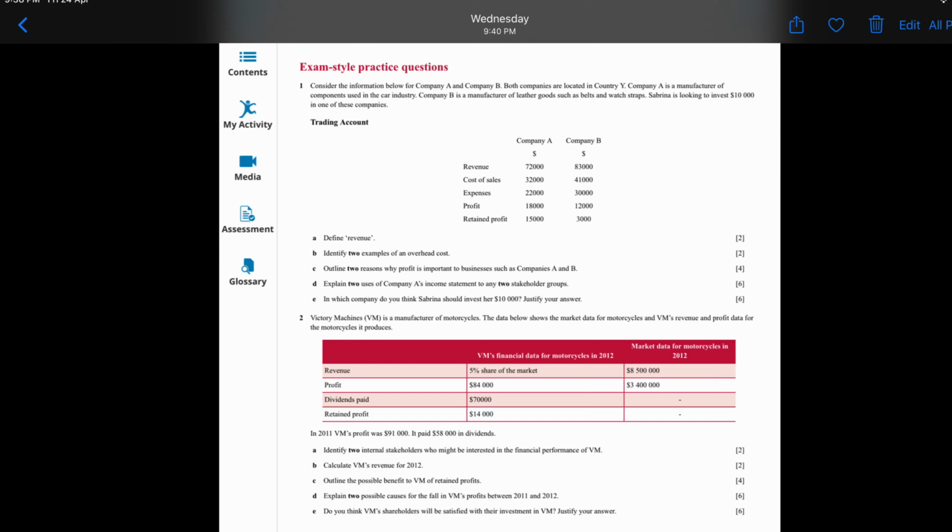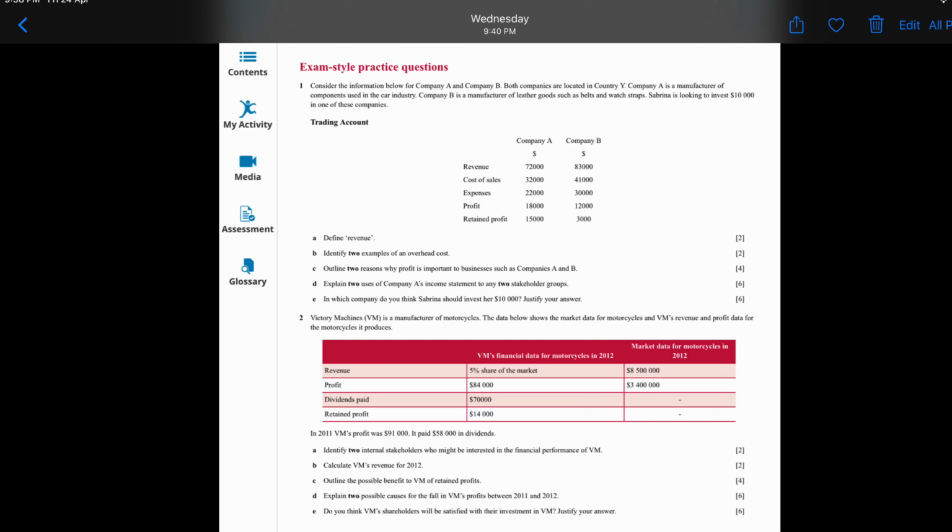How about shareholders? Higher retained profit, so lower dividend. Retained profit could be used to finance expansion of company A and increase future profit and dividend.